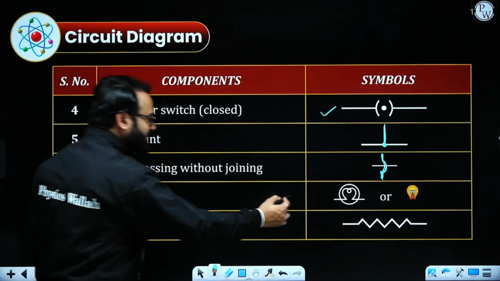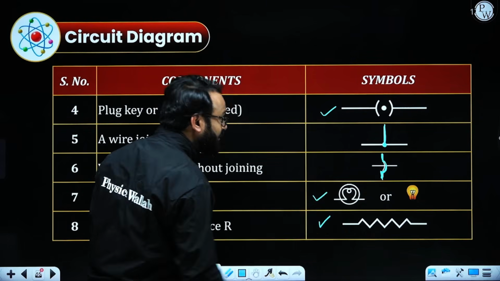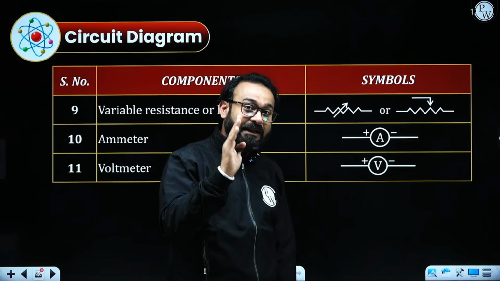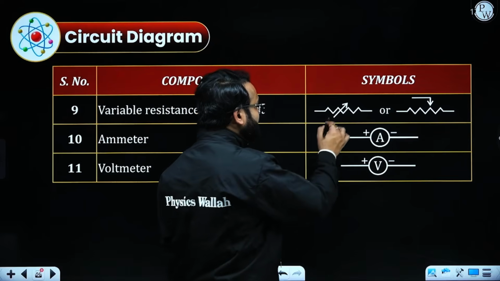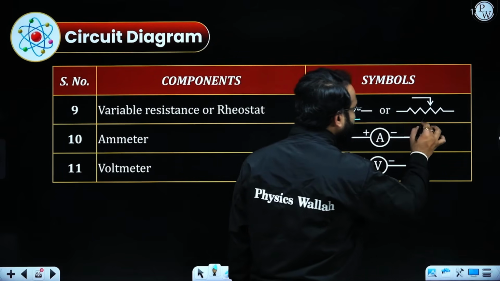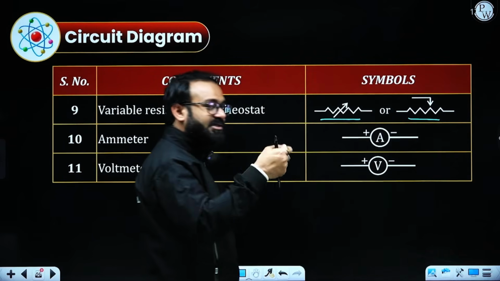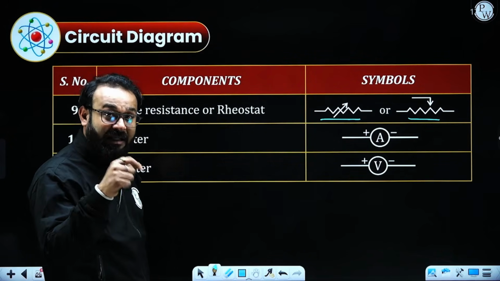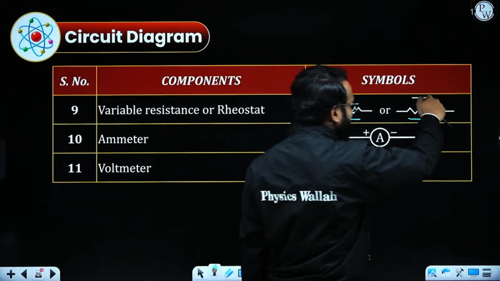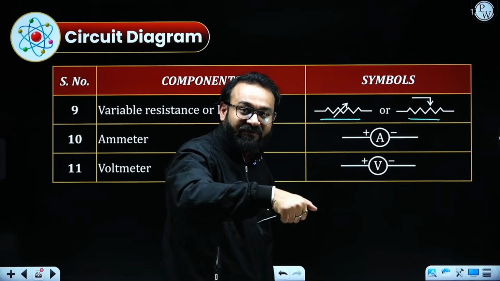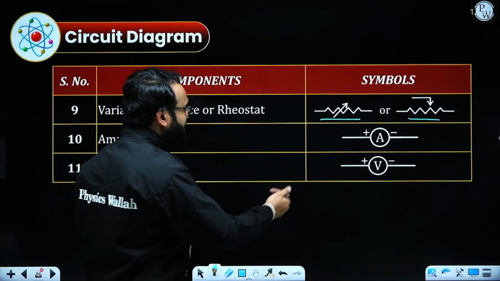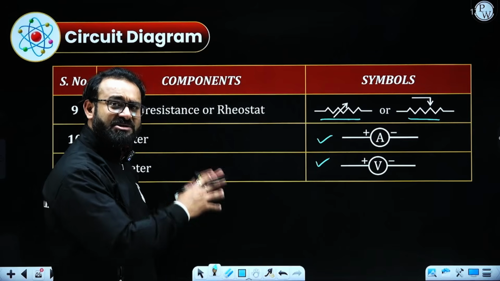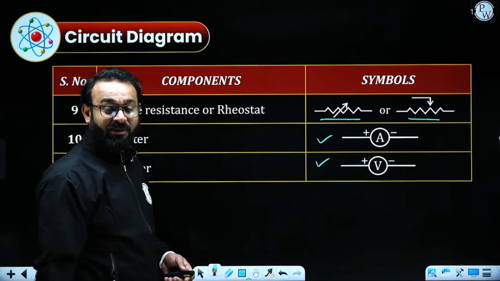Electric bulb will be represented by this, resistance will be represented by this, and if rheostat or variable resistor is given, this is the symbol of variable resistor and this is the symbol of rheostat. Rheostat generally changes the variable value as desired depending upon the length. So this arrow represents the kind of movement we are doing on the rheostat, and these are the symbols of ammeter and voltmeter. So the circuit generally comprises majorly these components.